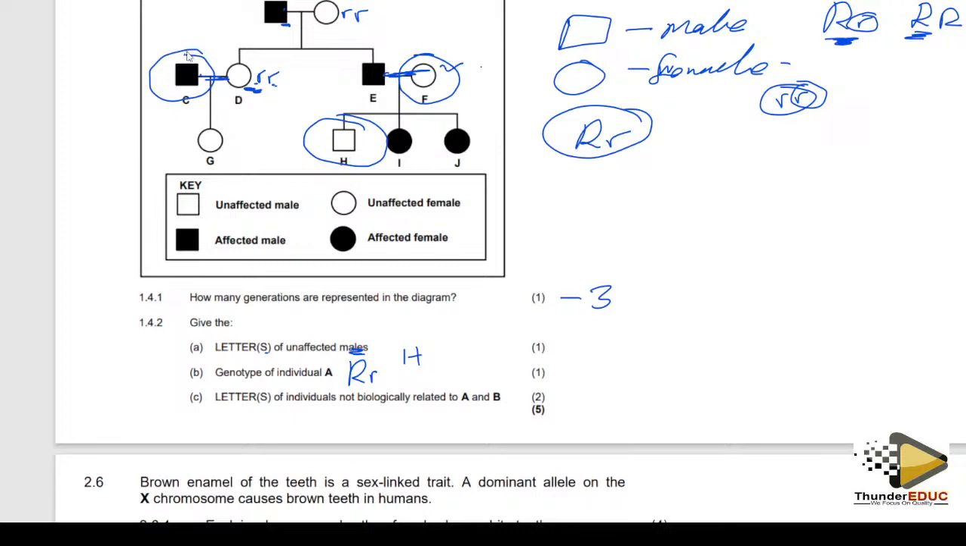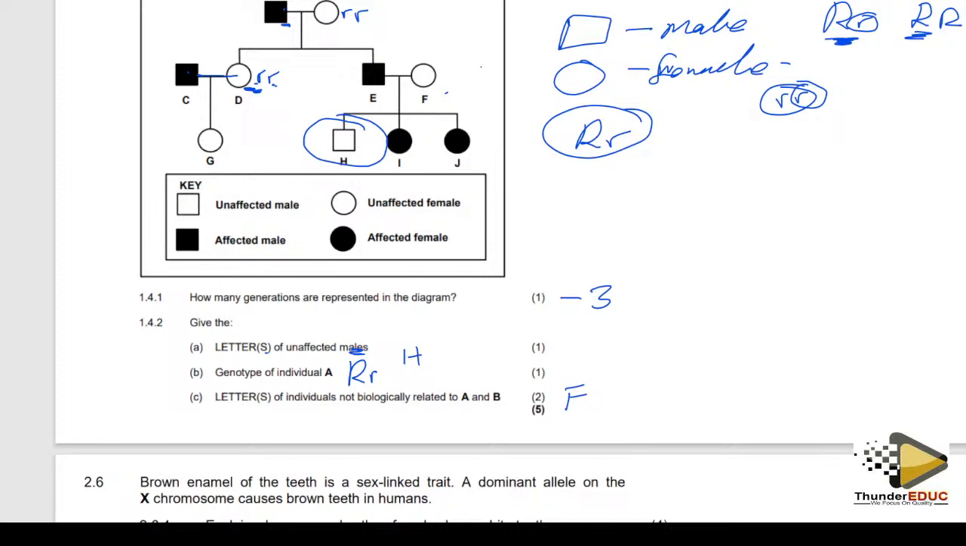So F and C are not biological children for this. So the answer here is going to be F and C, because if this line was like this, then they would have been the kids of these parents. But because this line is not like that, it means that they just got married. So this is not a biological child for these two, and also this is not a biological child for these two. So I think I'm clear there.